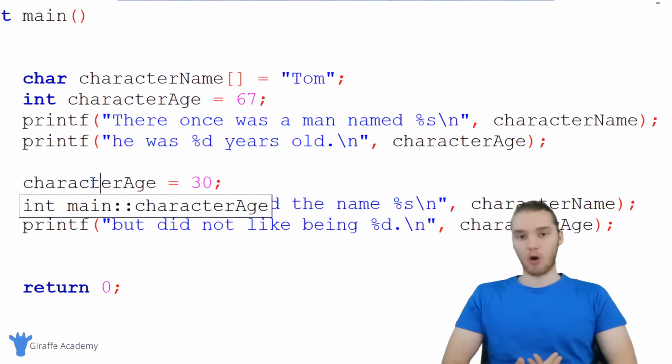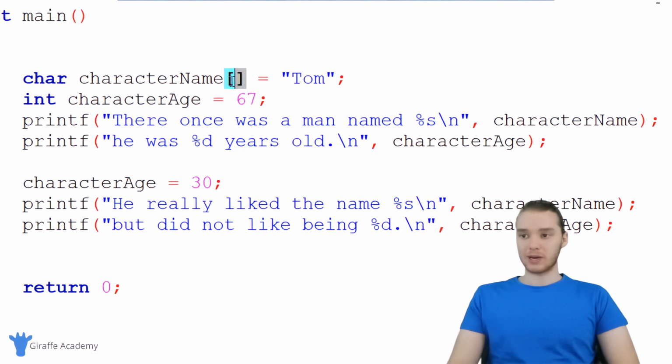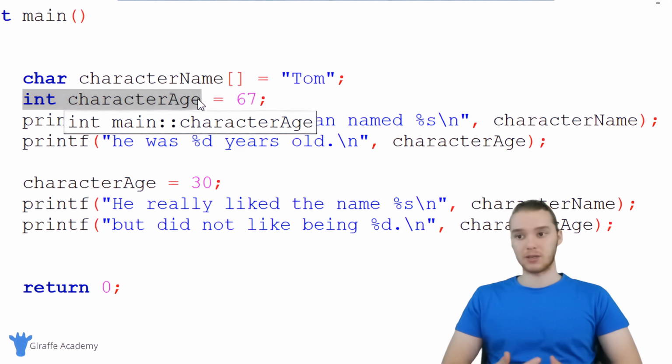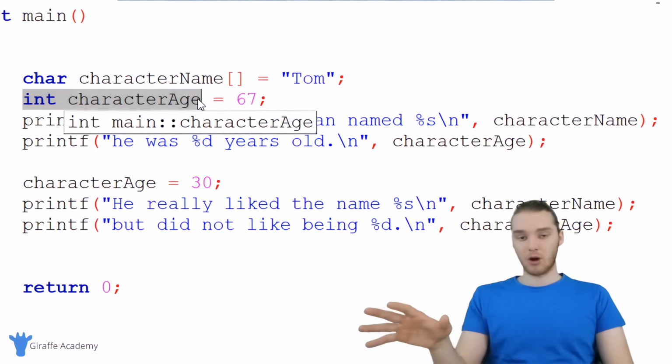So that's a basic overview and introduction into what variables are, why they're useful, and how we can use them. Over here, we're storing a collection of characters, which is called a string, and we're also storing this integer. But there are some other data types that we can also represent. In addition to a string or a number, we can do some other stuff as well, and I'm going to talk about that in the next video. But for now, this has just been a basic overview and introduction into variables in C.